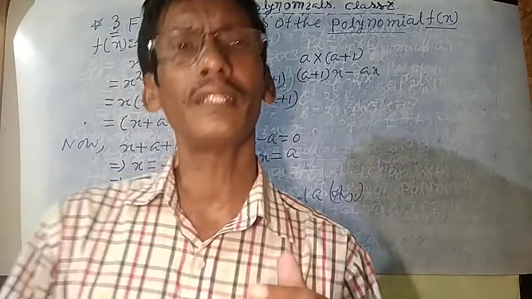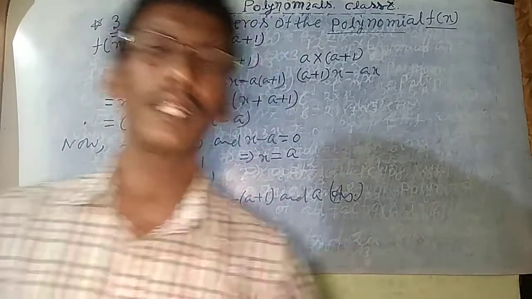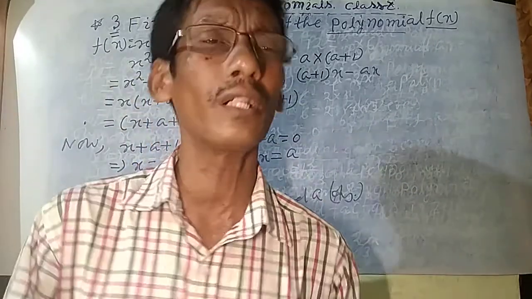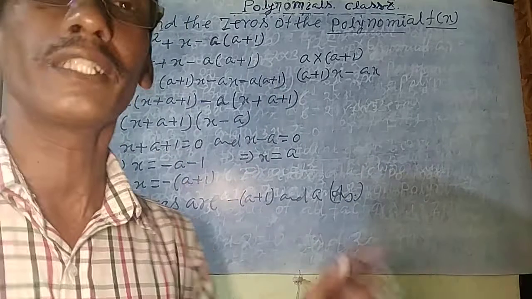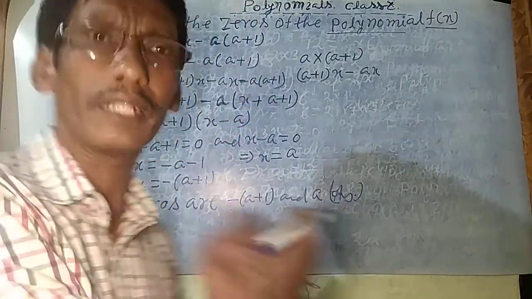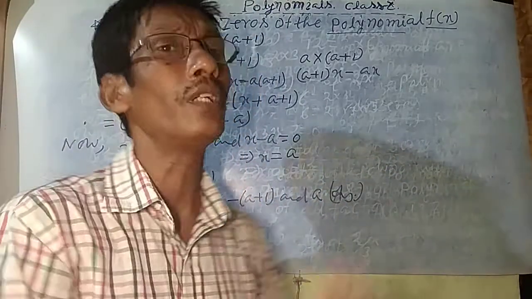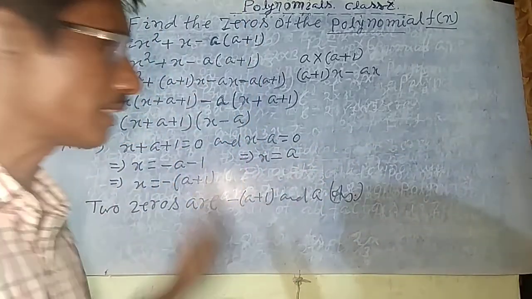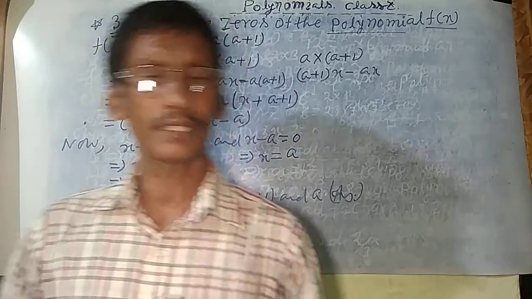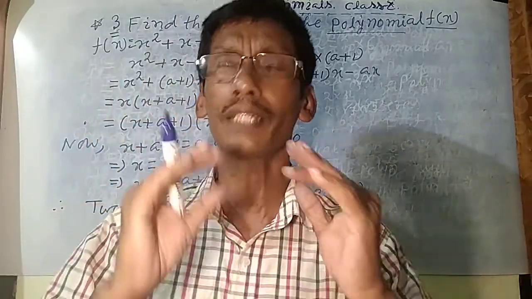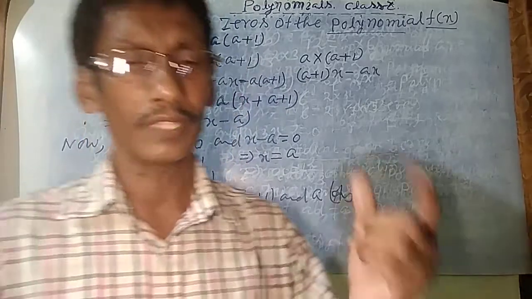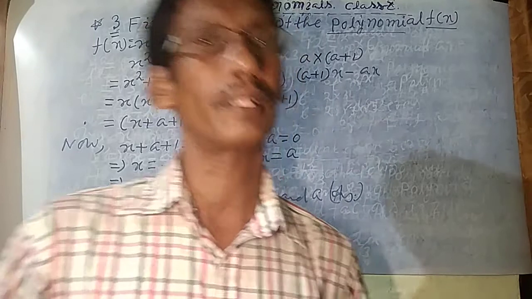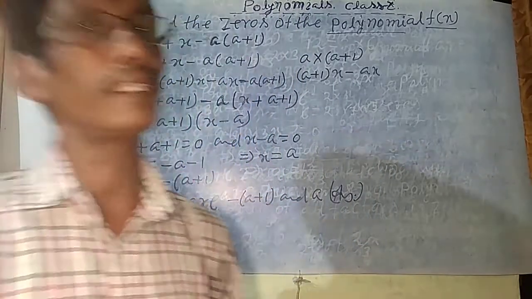You can find the zeros of the given polynomials easily. Apply the rule: first of all find the factors, and then all factors will be 0. Setting each to 0, two linear equations will be created. From the linear equations you will find the value of x, and the value of x will be the zero of the polynomial. So in the next video class, this is the most important, I will discuss the relationship between zeros and coefficients of quadratic polynomials. This is the new syllabus. Okay, thank you. I'll meet you in the next video class.